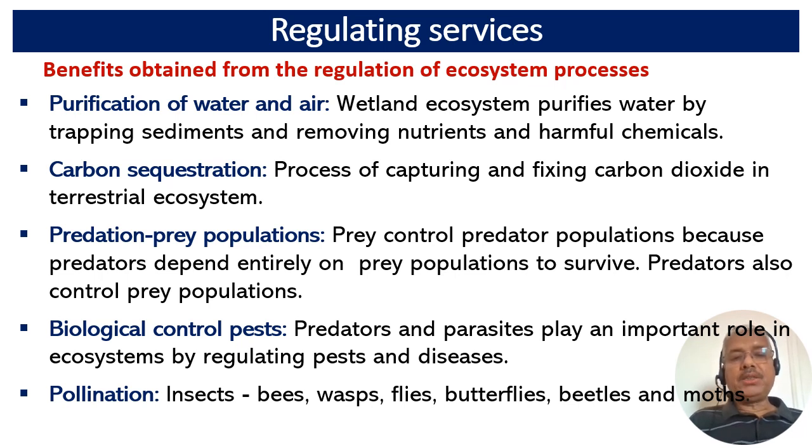Then predation regulation by the prey populations. Prey controls the predator populations because predators depend entirely on prey populations to survive. Predators also control prey populations and do so directly by reducing the size of those populations.